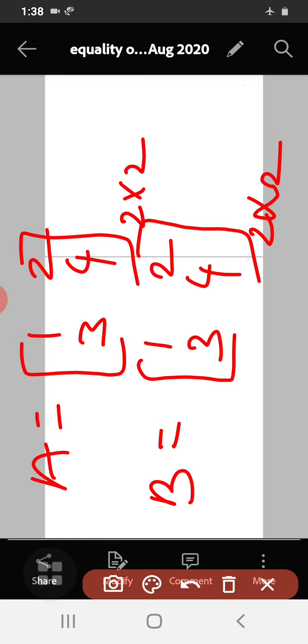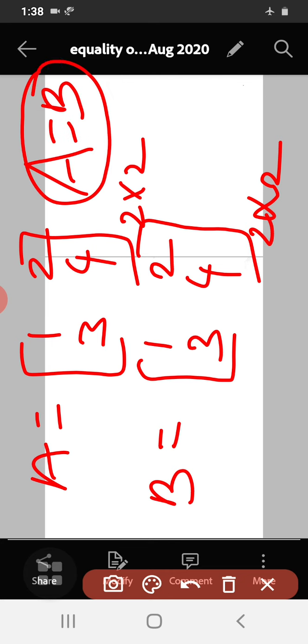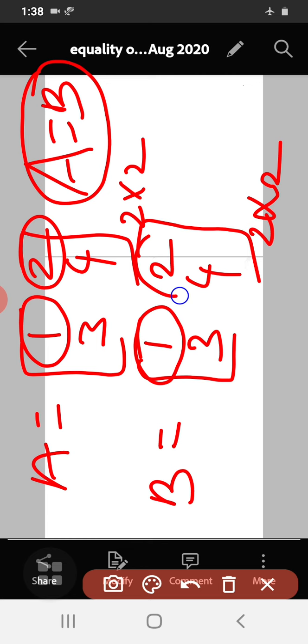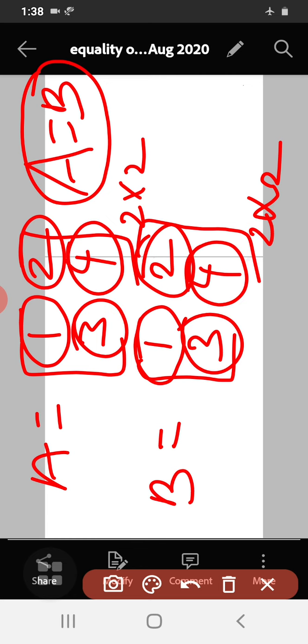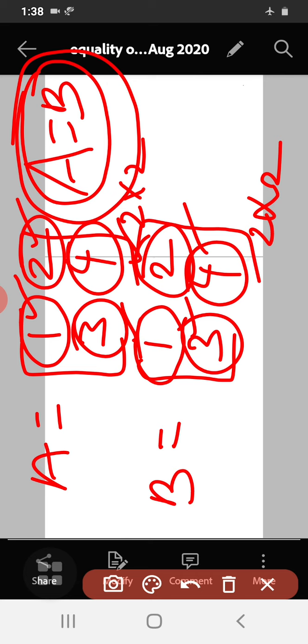Here clearly we can say that matrix A is equal to matrix B. Why are they equal? You compare the corresponding elements. 1 is equal to 1, 2 is equal to 2, 3 is equal to 3, 4 is equal to 4. You compare the corresponding elements, and all are equal. Therefore, when the corresponding elements are equal, two matrices are said to be equal.